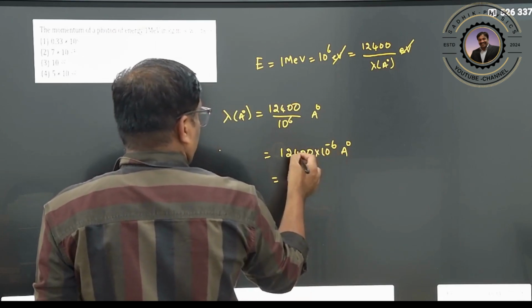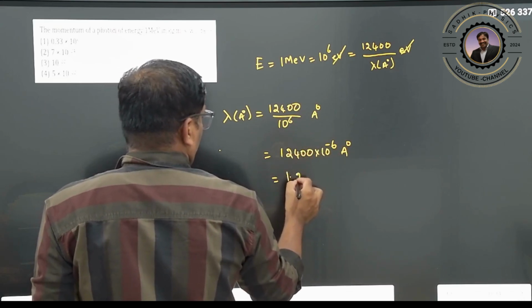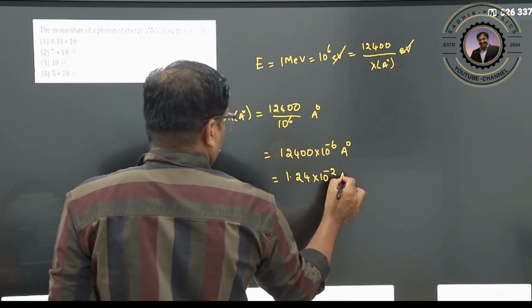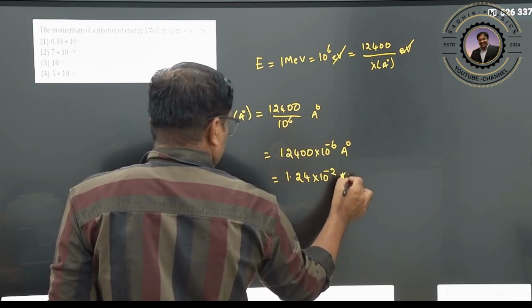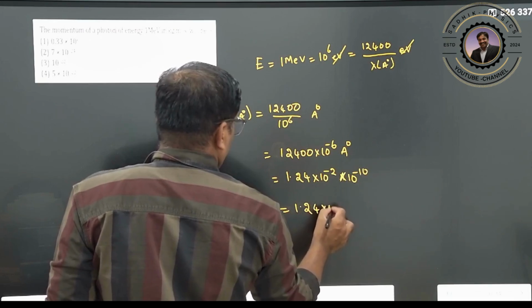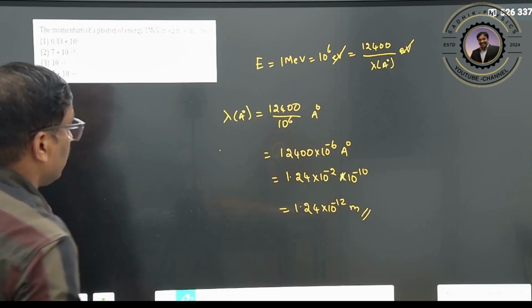Therefore it is 1.24 into 10 to the power of minus 2 angstroms. With 10 to the power of minus 10, that is 1.24 into 10 to the power of minus 12 meter. This is your wavelength.